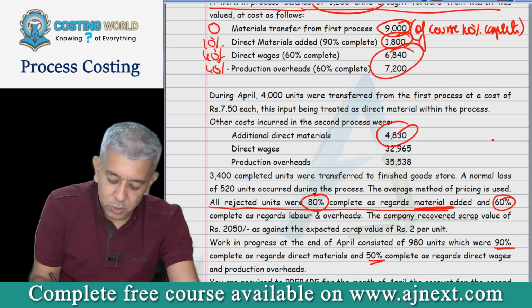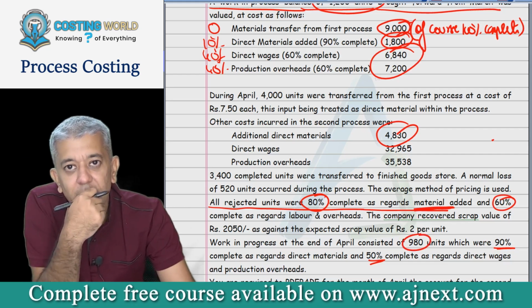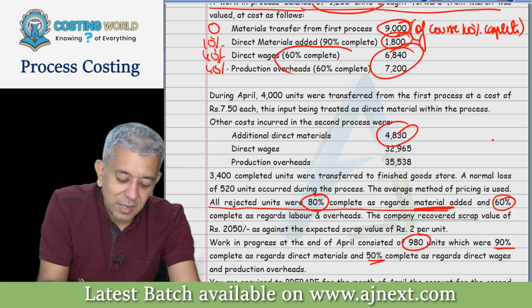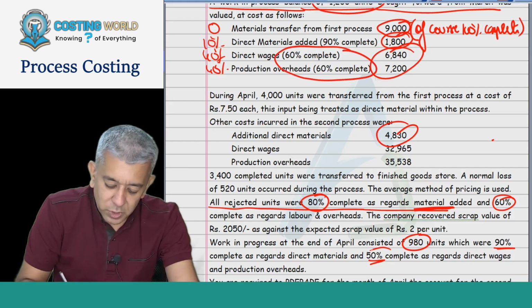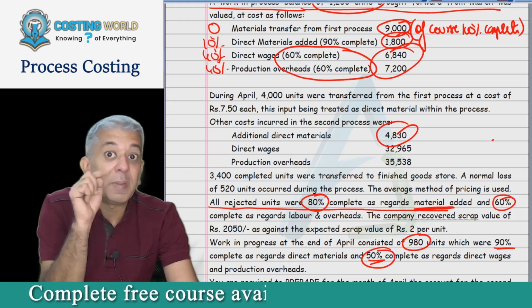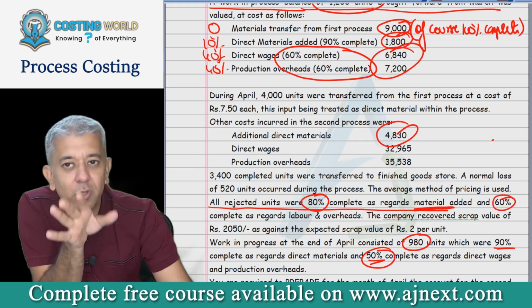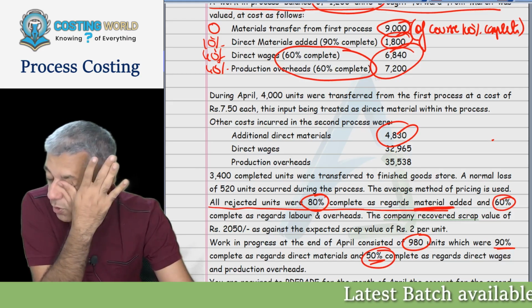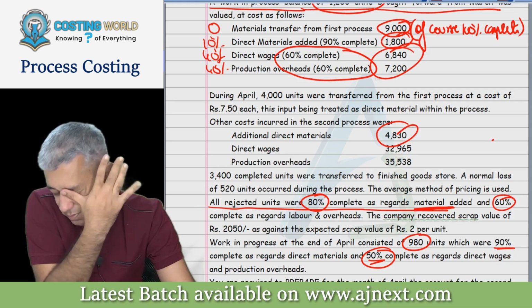In your closing stock, part of opening stock will also be there, no? Yes, sir. Okay, so the problem is that direct wages and factory overheads are 60% complete, whereas in the closing stock it is 50%. So therefore they will be minus 10%. Okay, so that is why it should not be solved. And that is one of the reasons that LIFO method was withdrawn by the institute. So in this question it cannot be.